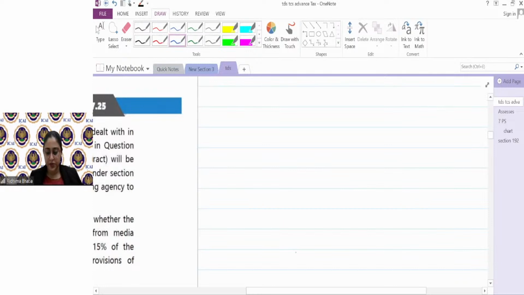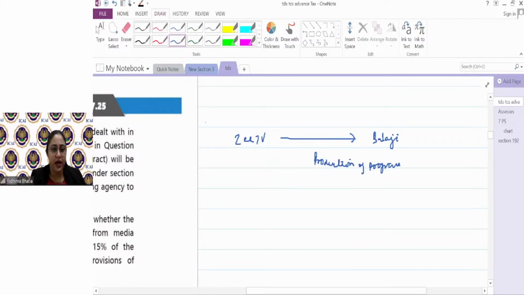So सबसे पहले guys we will discuss about the ZTV example which I took. So ZTV making payment to Balaji for production of program, for which would be ultimately used for telecasting. Remember? So that is guys 194C. I will pick up one by one everything because these are all related to advertising work.